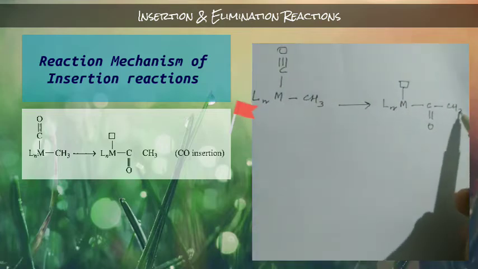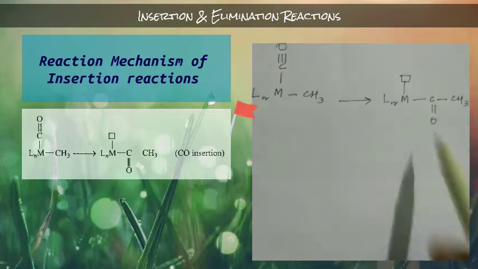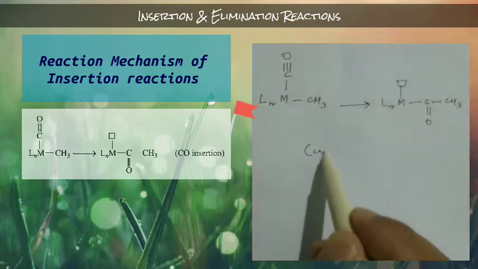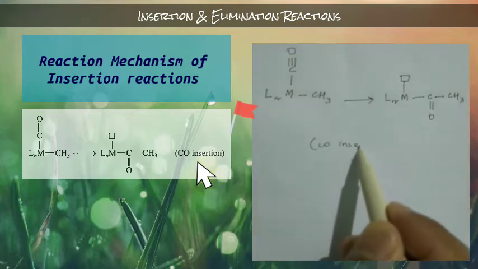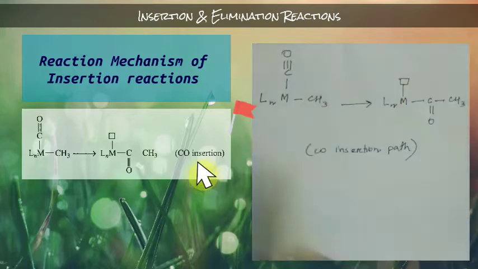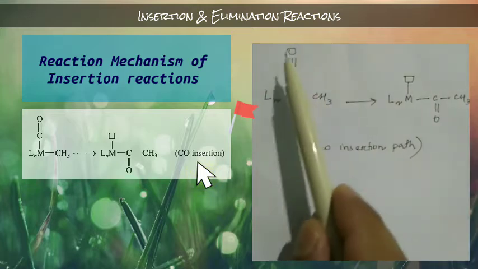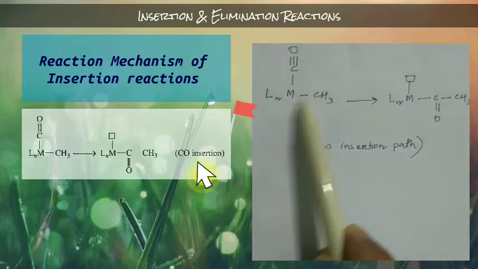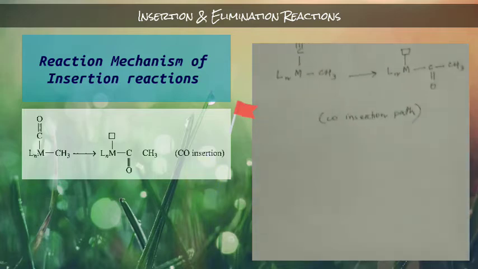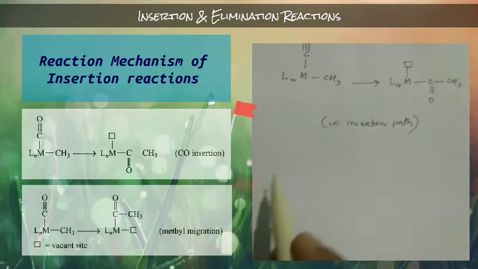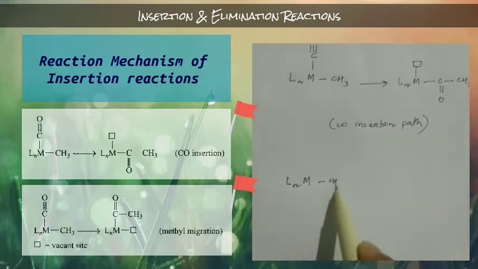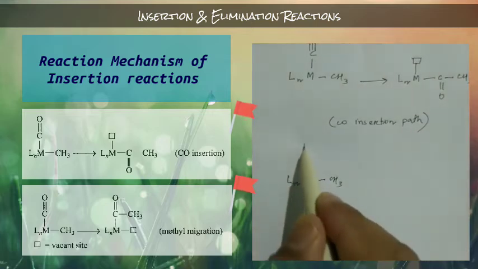It will be like this, CH3. So this is known as the carbon monoxide insertion path. That means in this mechanism the carbon monoxide inserts in this metal and carbon bond. The next mechanism, let's suppose it is the same compound, CH3, and here C triple bond.